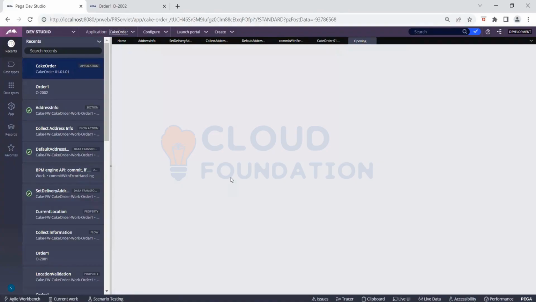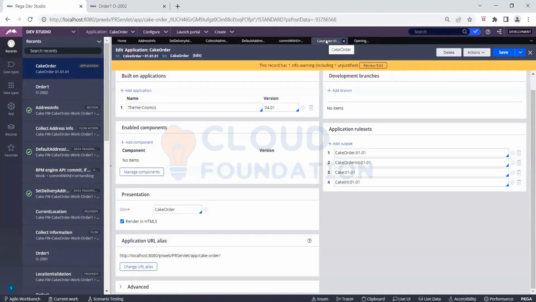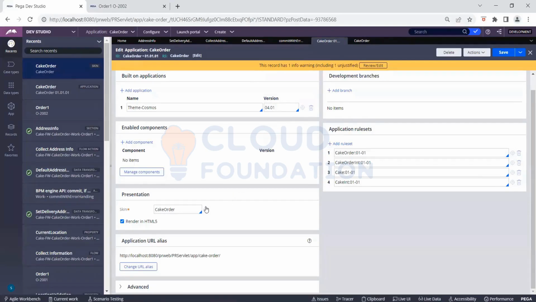This skin has got inherited from Cosmos. I think that's why you are getting this. You go to your application definition. You remove cake order. Can you remove cake order? Instead of cake order, you try to give UI kit. You just search. Click on down arrow.